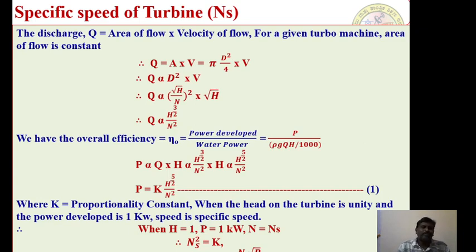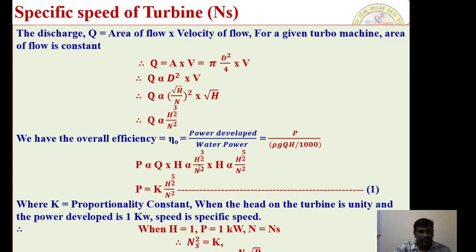Where K is the proportionality constant. You remove the proportionality sign by introducing a proportionality constant, and you obtain the value of the proportionality constant by considering the specific conditions in a turbo machine. That is the important thing which you need to do. Even in case of unit quantities, we did the same thing. When the head of the turbine is 1 meter and the power developed is 1 kilowatt, then the speed at which it is running is nothing but the specific speed. Therefore, mathematically we can say that when H is equal to 1, P is equal to 1 kilowatt, capital N is equal to Ns, the specific speed of a turbine.